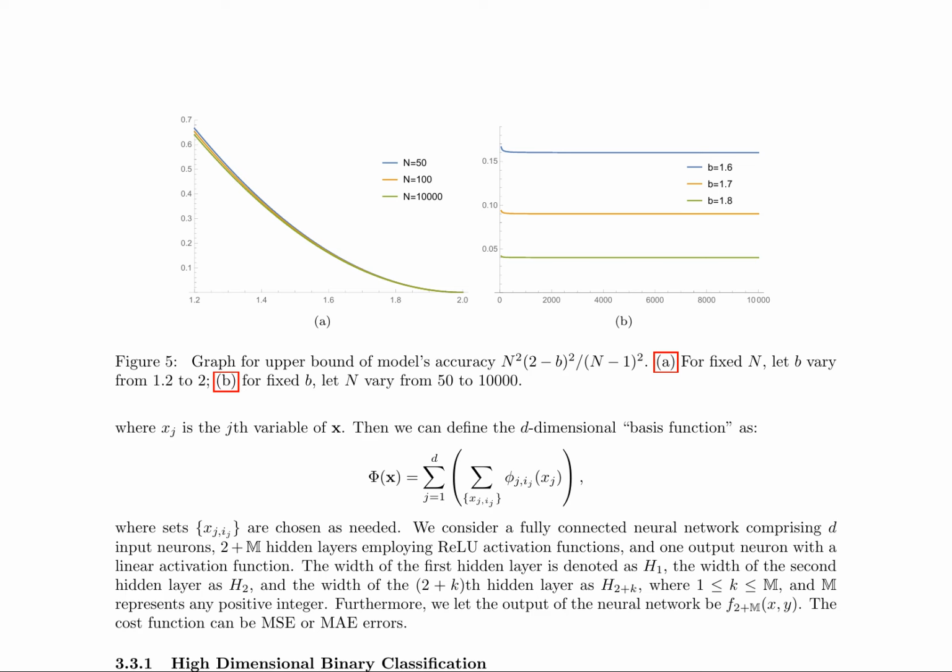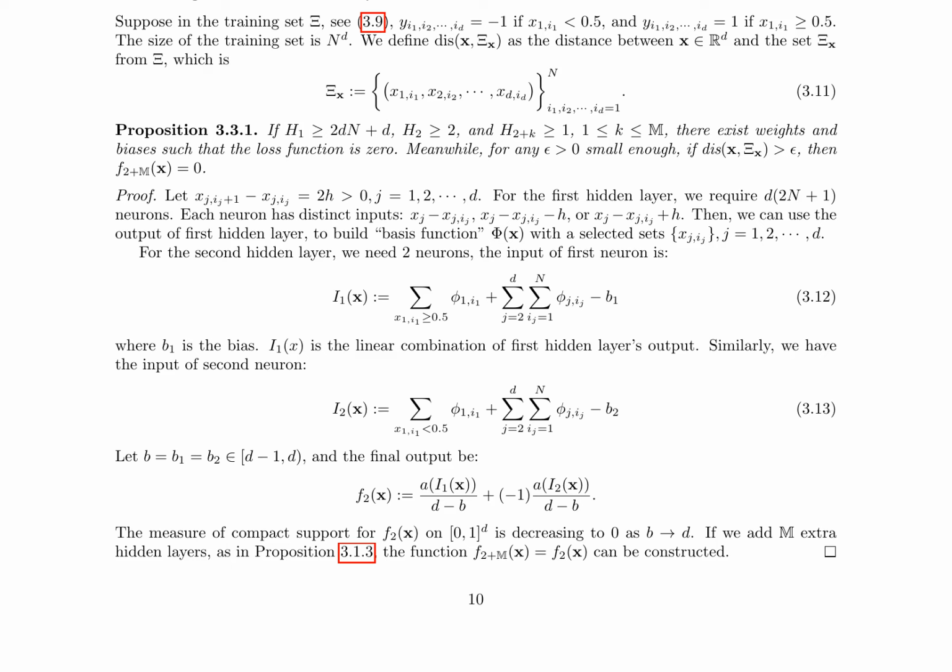This function can be extended to include m extra hidden layers, resulting in f_{2+m}(x) equals f2(x). The figures provided illustrate different scenarios for the 2D basis function, with varying x_i, y_j, and h values. Figure 5 shows the upper bound of the model's accuracy, varying b from 1.2 to 2 and n from 50 to 10,000. These results demonstrate the relationship between the number of neurons in the first hidden layer and the model's accuracy, as well as how the choice of b affects this relationship.